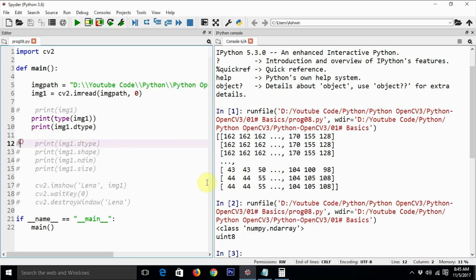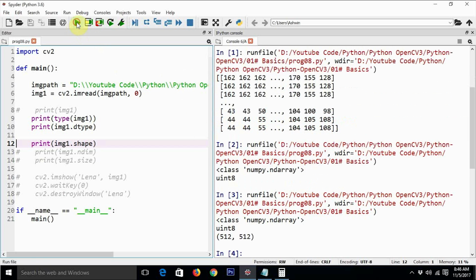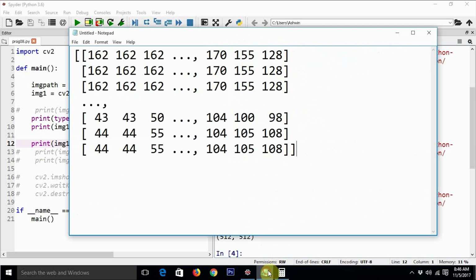So now let's have a look at the other stuff here. We have already typed this line of code, so we will just have a look at the shape, and then we are going to see why it is so. Okay, so as you can see, it is only 512 by 512. Now as all of us already know, this is a grayscale image, so we do not require independent color channels. So all these values just represent the intensity of the grayscale.